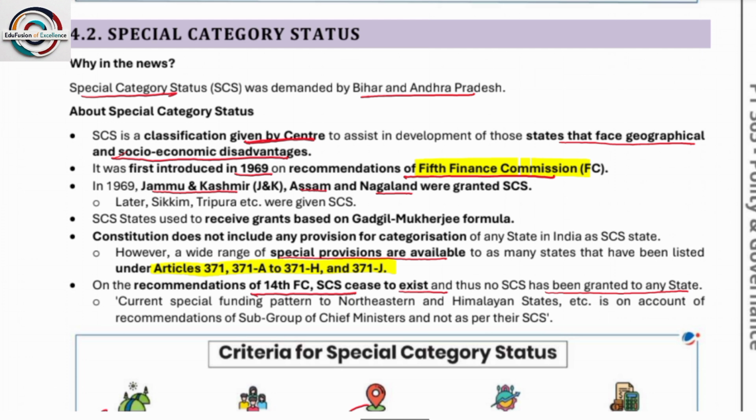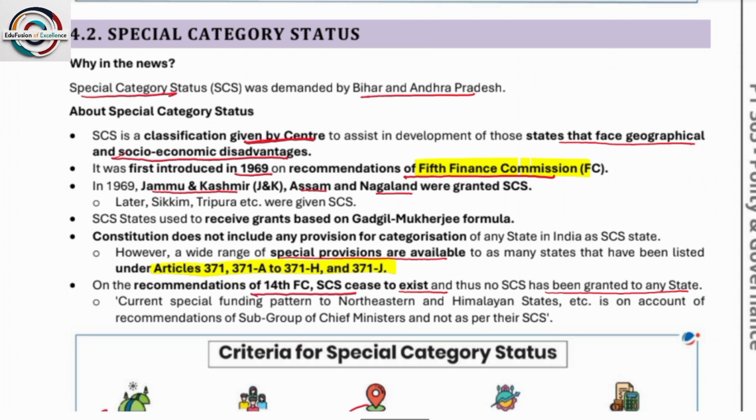So okay, next, about special category status. Special category status is a classification given by the center to assist in the development of those states that face geographical and socio-economic disadvantages. It was introduced in 1969 on the recommendation of the 5th Finance Commission. In 1969, three states were granted the status, that is Jammu and Kashmir, Assam, Nagaland. Later, Sikkim and Tripura were given the status. Special category status states used to receive grants based on the Gadgil-Mukherjee formula.